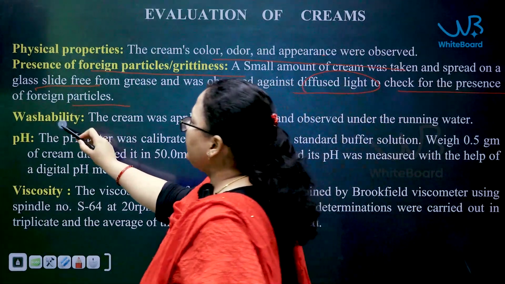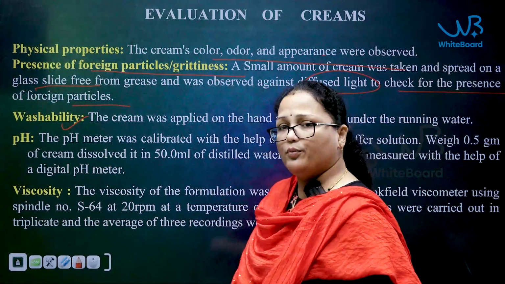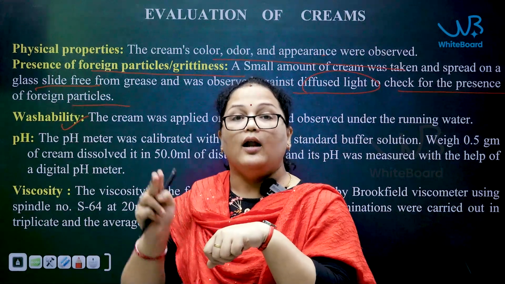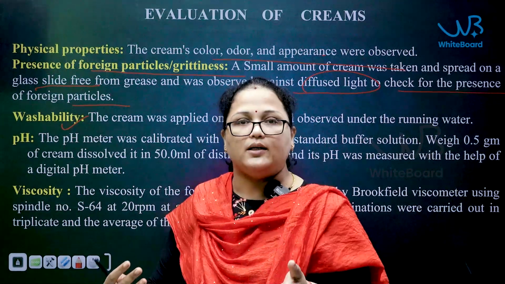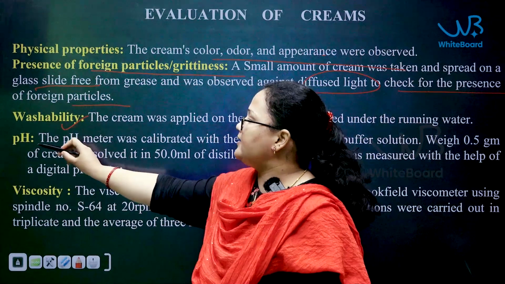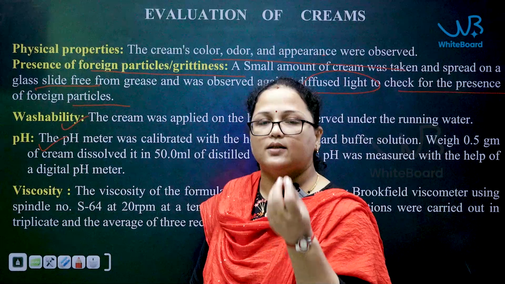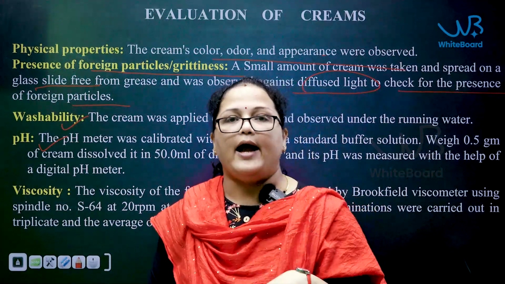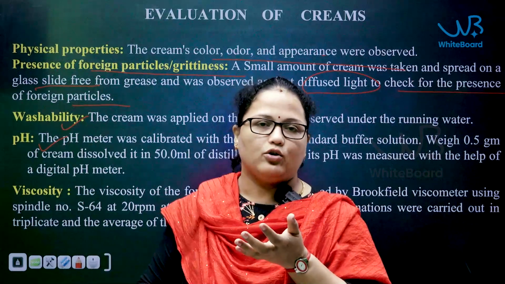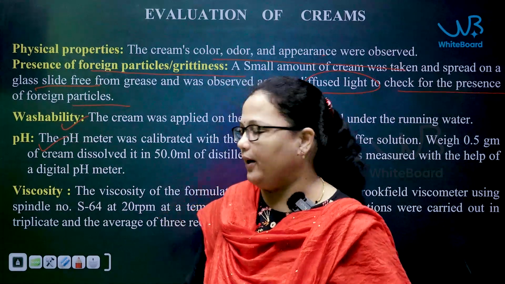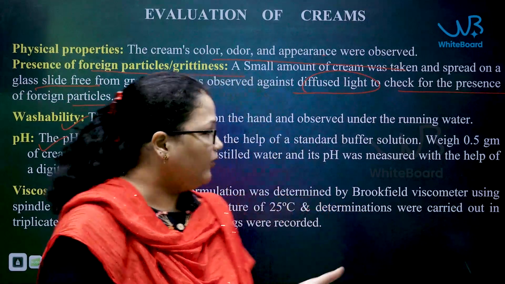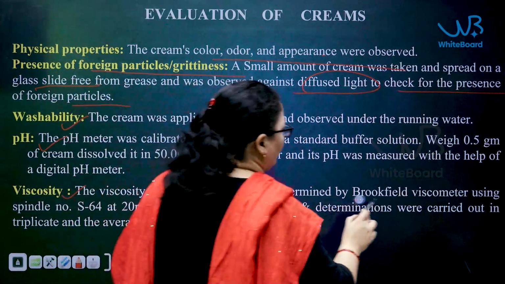Next, coming to the third test, washability. So, coming to the washability, you apply some amount of cream onto the surface of your skin and wash it. Check how much time it is taking, whether it can be easily washed or it is taking longer time. Next, fourth test is the pH. Coming to the pH, take some amount of the formulation, add into distilled water or the vehicle, dilute it and check by means of a pH meter or a pH paper. Next, coming to the viscosity, it will be determined for the creams by the Brookfield viscometer.